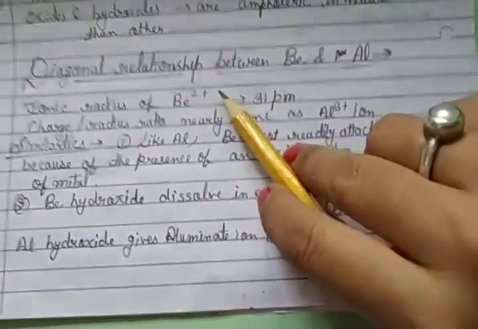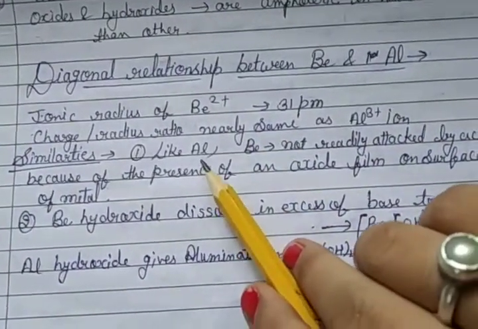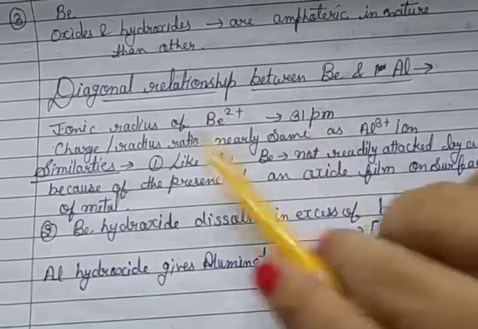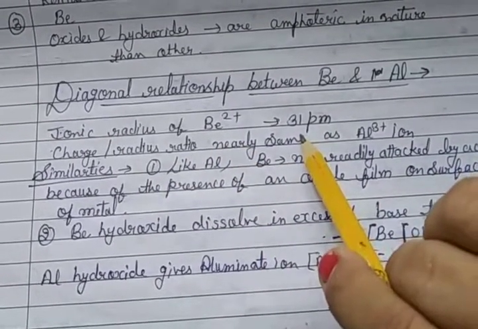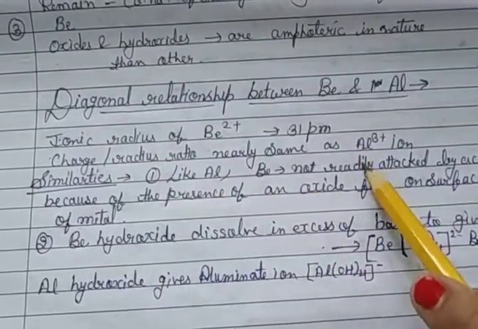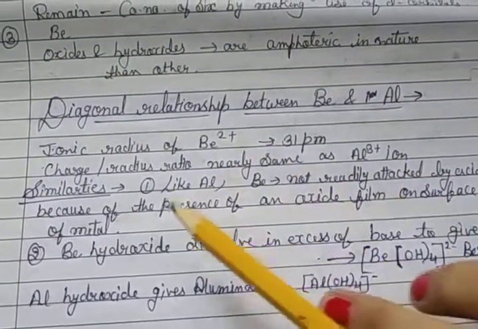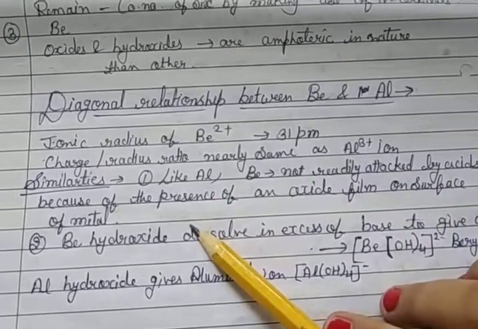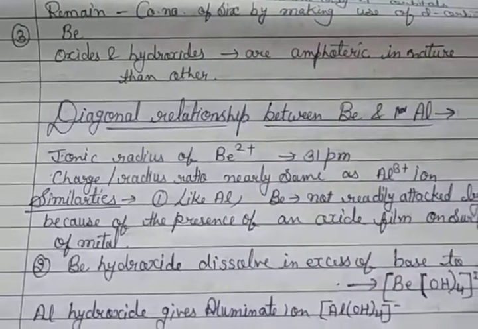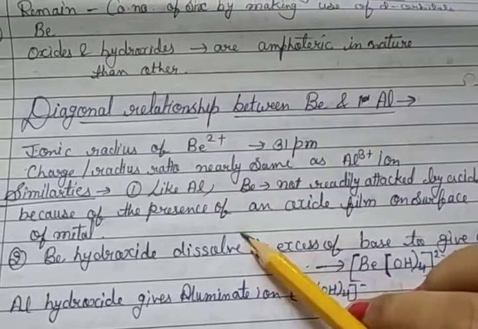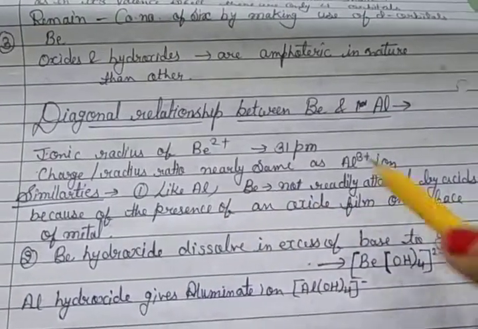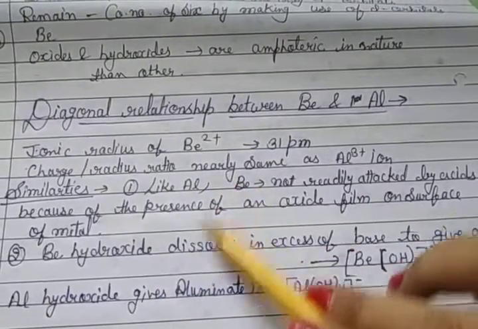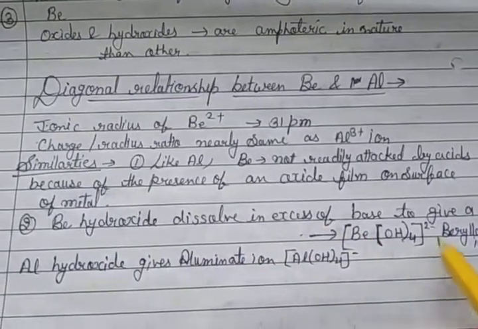Then next, the diagonal relationship between beryllium and aluminium. The ionic radius of beryllium Be2+ is 31 picometer, and its charge to radius ratio is nearly the same as the aluminium 3+ ion. So the similarities: first, like aluminium, beryllium is not really attacked by acid because of the presence of an oxide film on the surface of the metal.